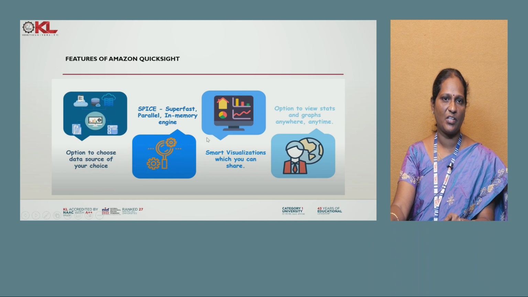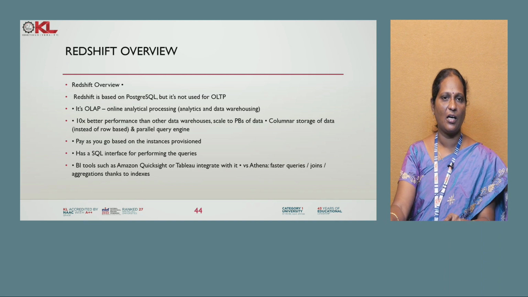So these are the features of QuickSight. It is a super fast engine, and the data can be viewed in terms of graphs, and you can provide a data source of any choice. So these are the three major important features of Amazon QuickSight.